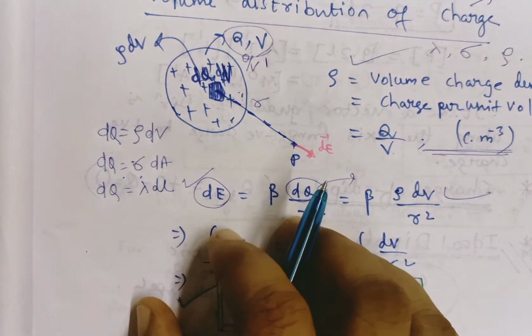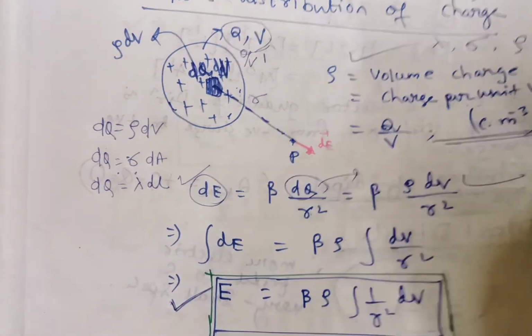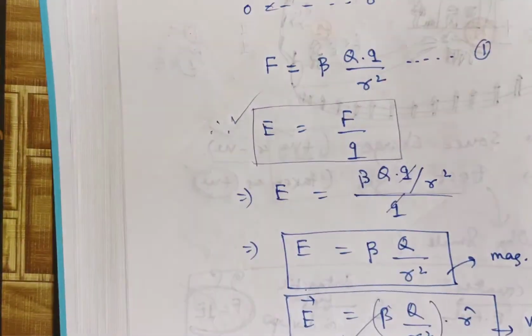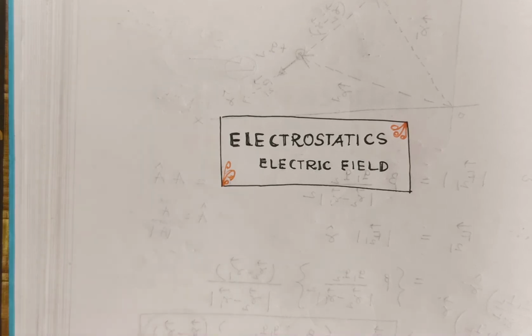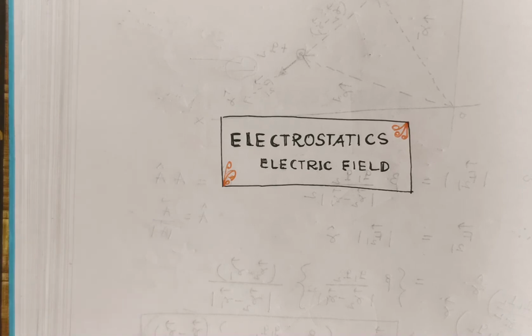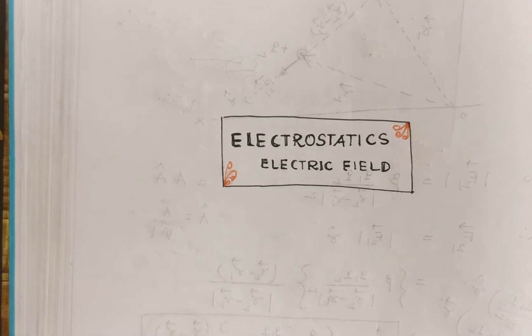So, our overall conclusion is that today we have discussed the concept of electric field and electric field intensity. Electric field is a three-dimensional space around a charged body. Charged body means source charge. It creates an electric field. If you keep a test charge at any point inside the electric field, then the electrostatic force acting on it per unit test charge is termed as electric field intensity. E is equal to F by q. This is the general formula.